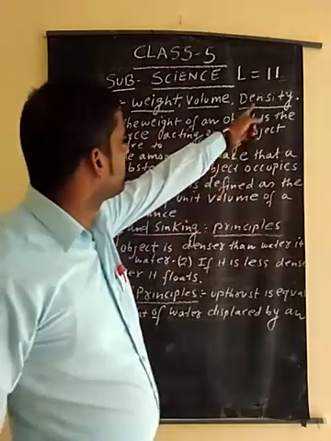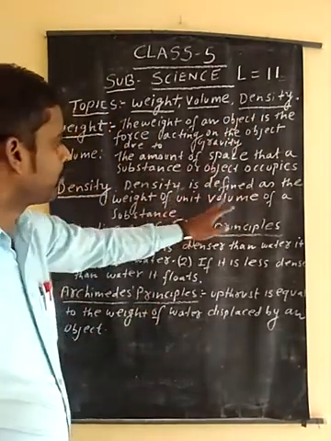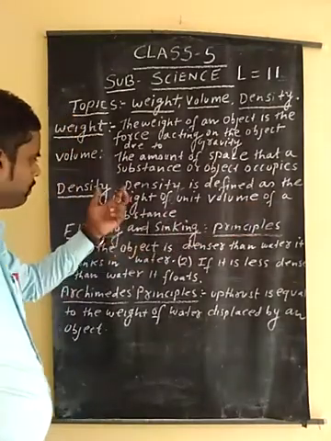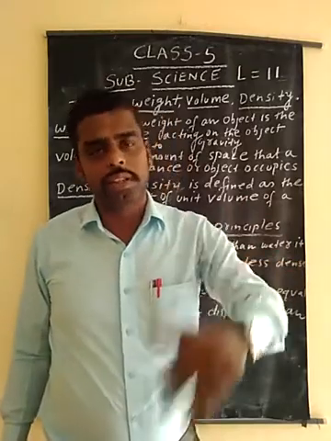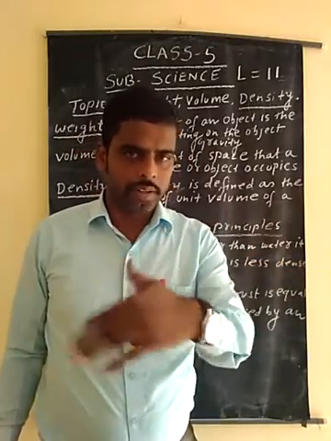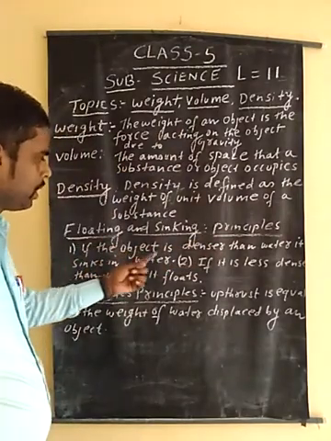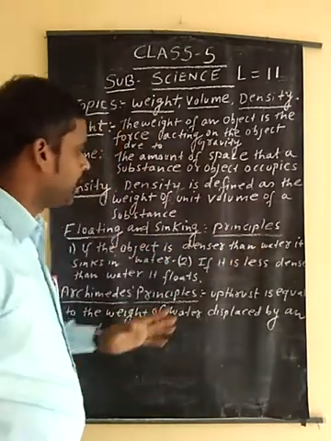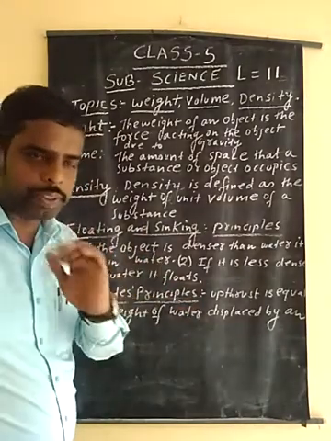And third one is density. Density is defined as the weight of unit volume of a substance. Density is very important. Density decides whether the object is floating or sinking. Principles are: if the object is denser than water, any object which is denser than water sinks in water. This is the first principle.